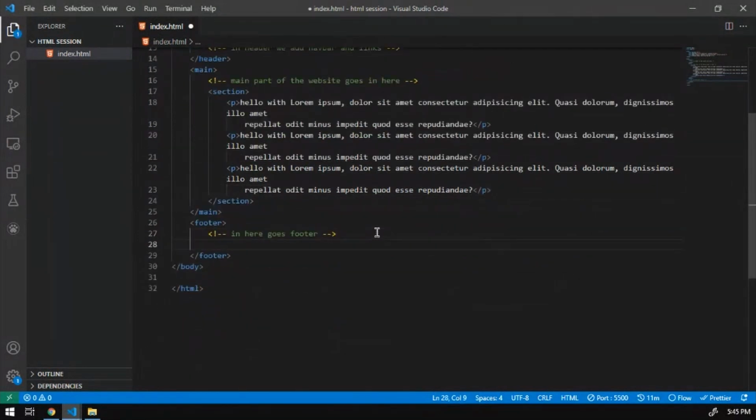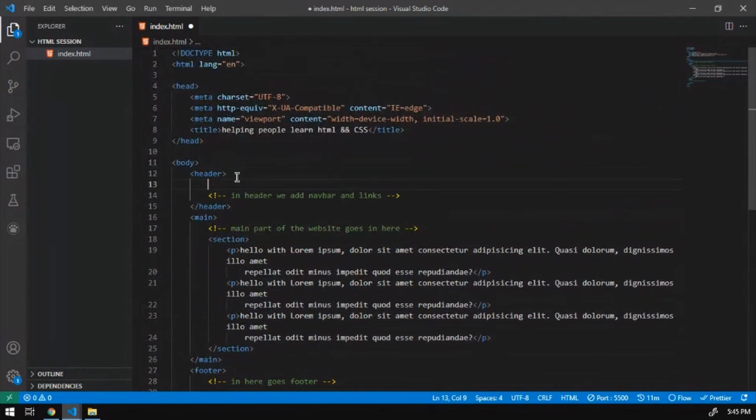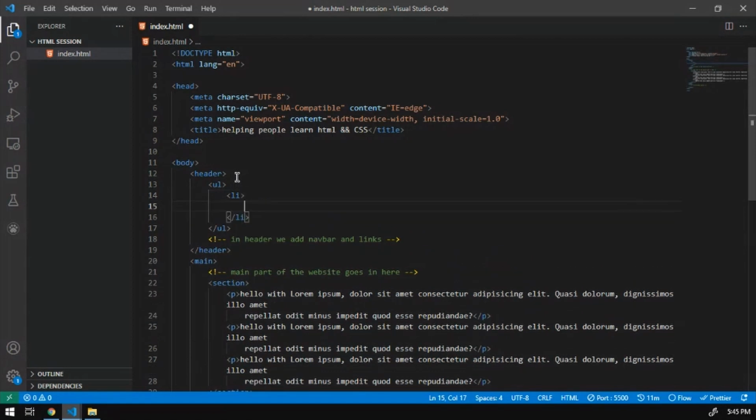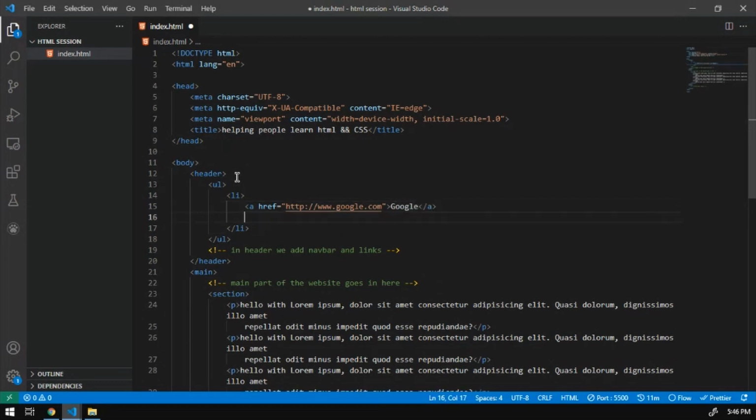And then in header we'll be adding a link. First we'll be creating lists. In the list we'll be using a tag which is href, which helps us go to another page. Like href is used as a navigator. So if we use href and we type in http://www.google.com, and here we write Google. So this will take us to Google's page. And one more, http://www.google.com.